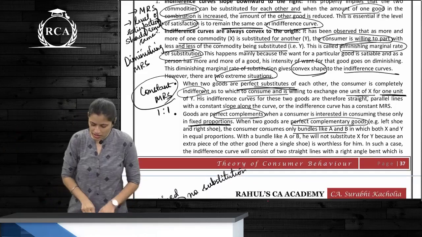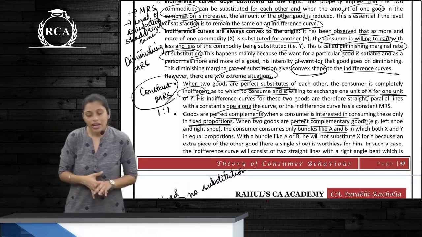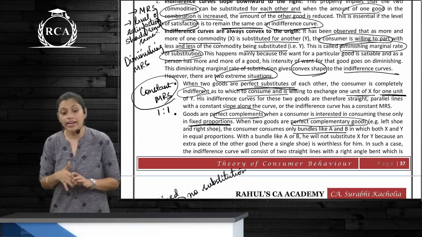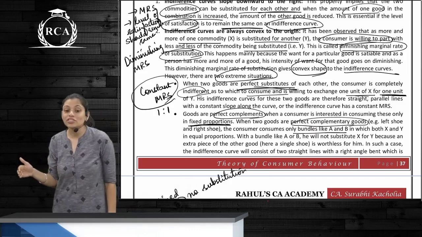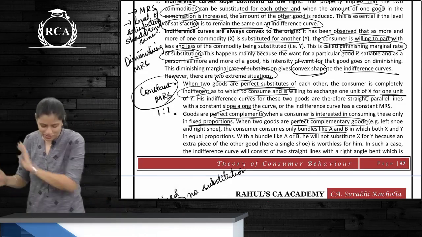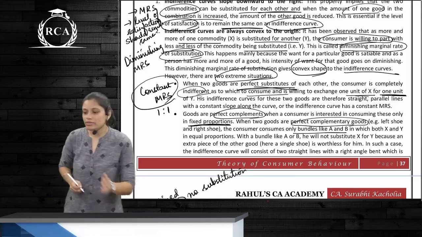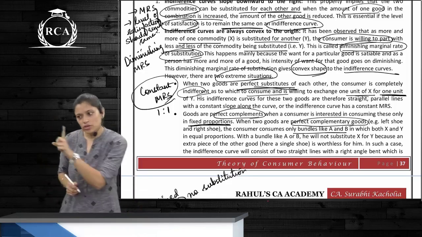Next, indifference curves are always convex to the origin. Why are they always convex? Diminishing marginal rate of substitution. In case MRS is written as marginal rate of substitution and you get confused, it is still MRS. What is MRS? Marginal rate of substitution. So diminishing MRS means again there is an inverse relationship. You need to lose some to gain some.